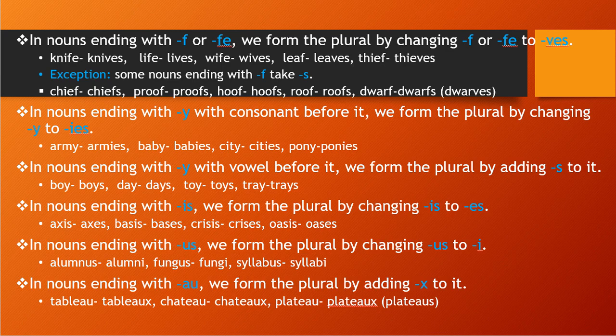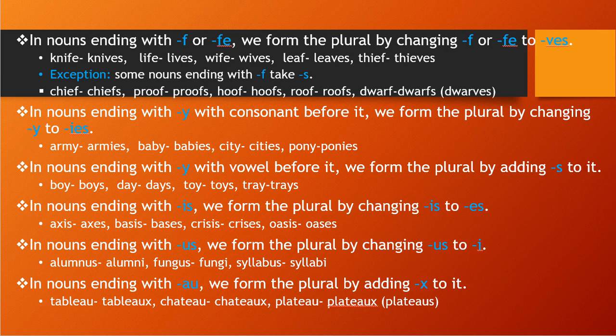See the example: chief, then we will write it as chiefs. Roof, roofs, proof, proofs, hoof, hoofs, dwarf, dwarfs. In brackets I have written dwarfs. That one we can convert with ves also, and we can write it with only s also. In either way we can write dwarf.